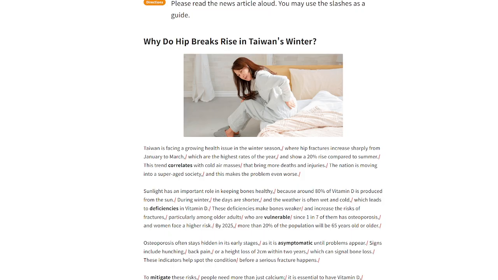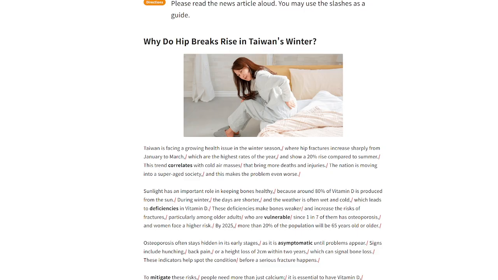Sunlight has an important role in keeping bones healthy because around 80% of vitamin D is produced from the sun. During winter, the days are shorter and the weather is often wet and cold, which leads to deficiencies in vitamin D. These deficiencies make bones weaker and increase the risk of fractures, particularly among older adults who are vulnerable since 1 in 7 of them has osteoporosis. And women face a higher risk.